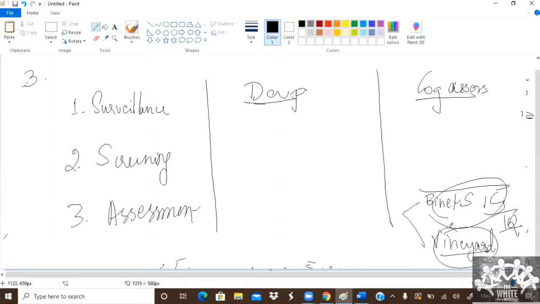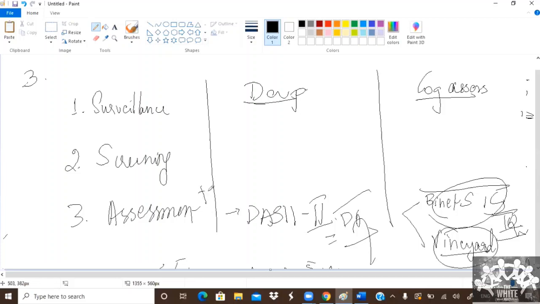And for development, you have DASII, Developmental Assessment of an Indian Infant. These are the tools which assess DQ and IQ.